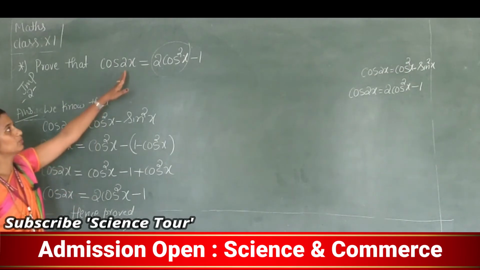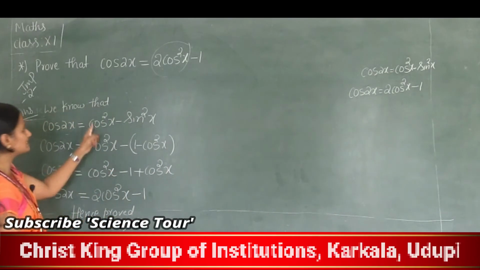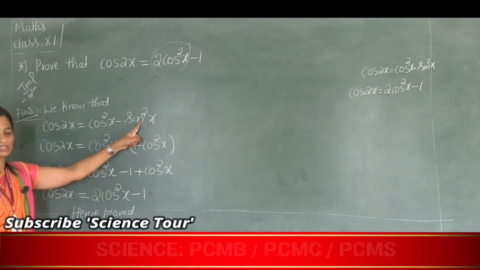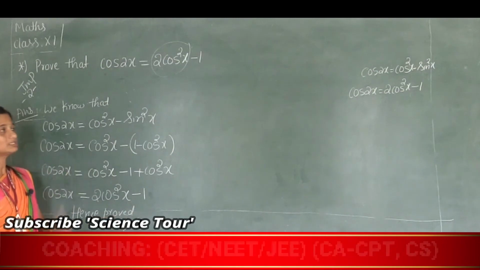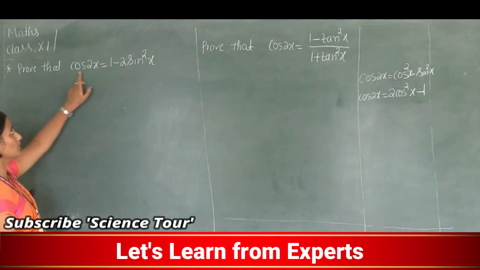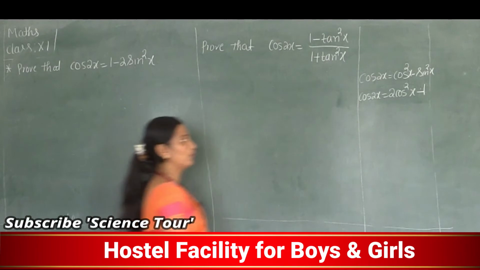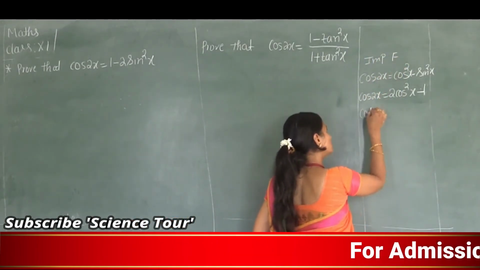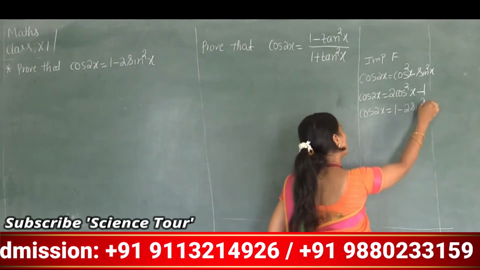Understood now? How are we going to prove this one? By using your previous result, that is cos square x minus sin square x. This is the formula you know. In this, we just replace sin square as 1 minus cos square x, using the identity. Next is simplification. The next question: prove that cos 2x is equal to 1 minus 2 sin square x. This is one more important formula.